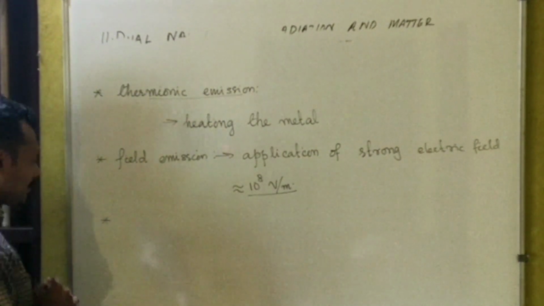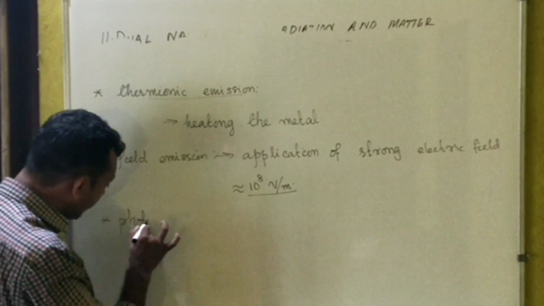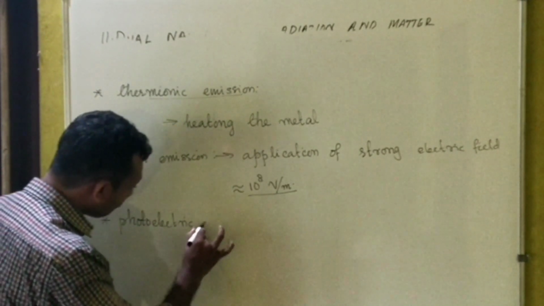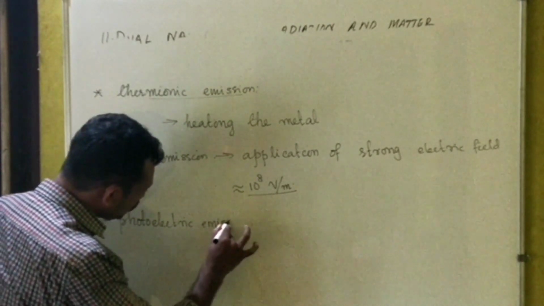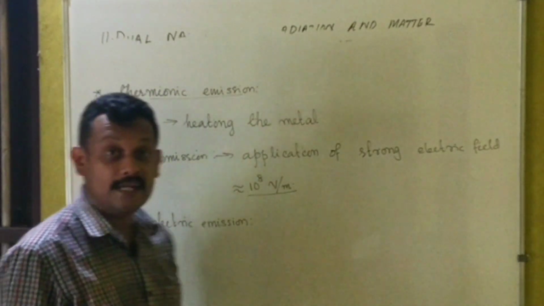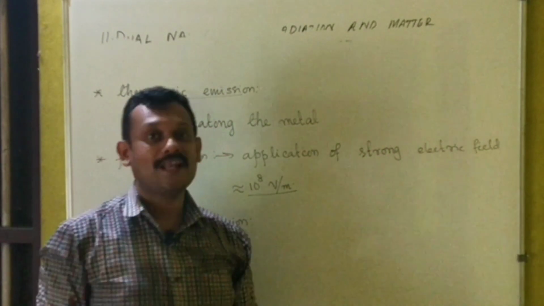Then the most important thing we have to see is regarding the third one, and that finds application in our chapter also: photoelectric emission. So what do you mean by photoelectric emission? Photo means light.